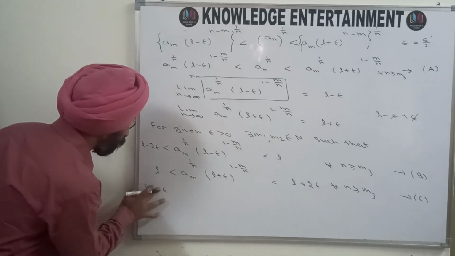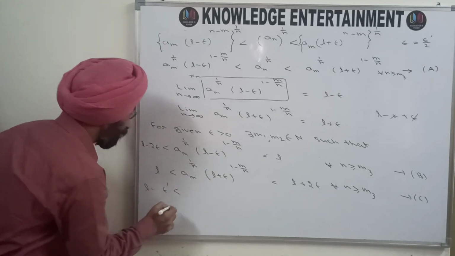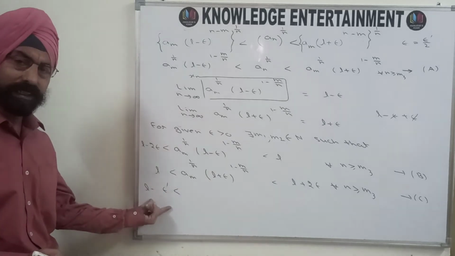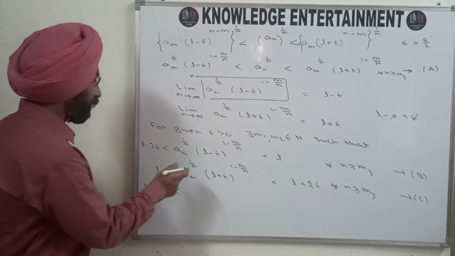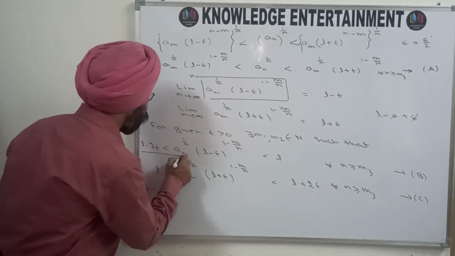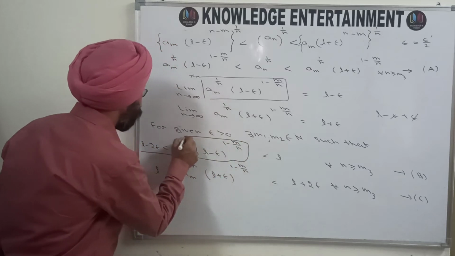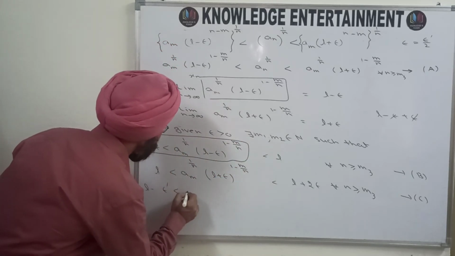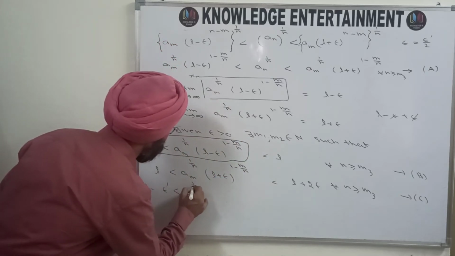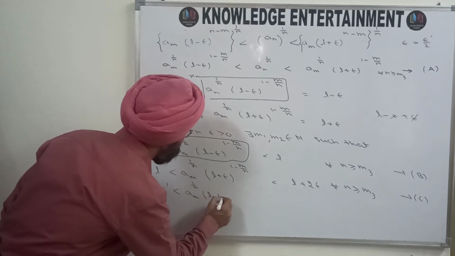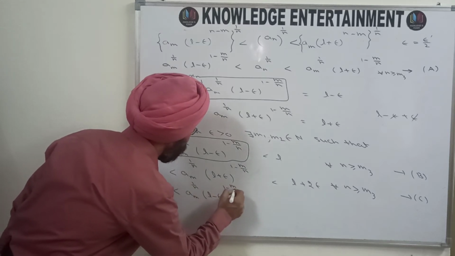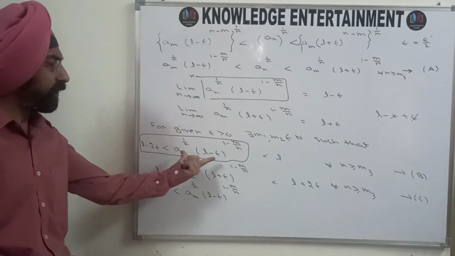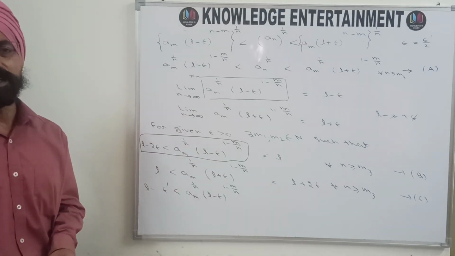So you can say L minus epsilon dash is less than this term I have written here, is less than this one. So I am taking only this part of the first inequality, a m power 1 by n, L minus epsilon raised to the power 1 minus m by n. I am just considering this part of the inequality B.